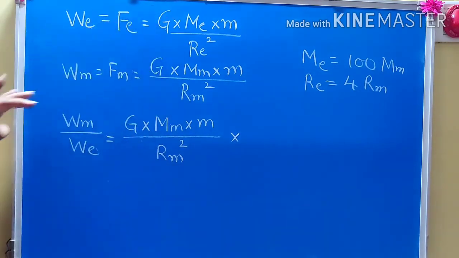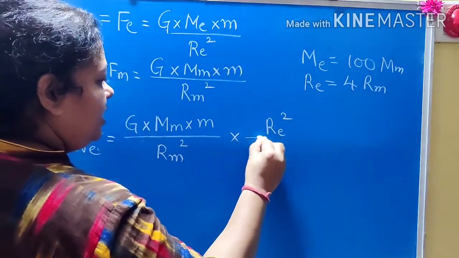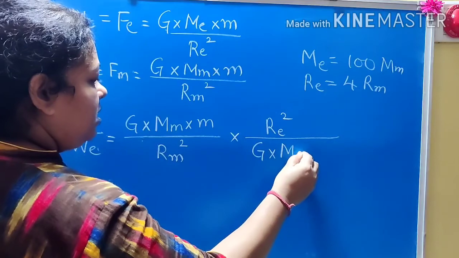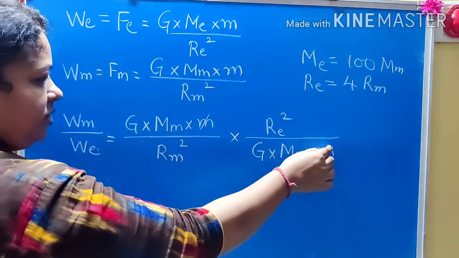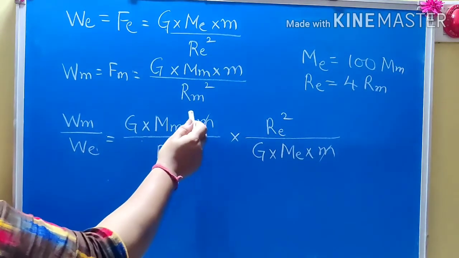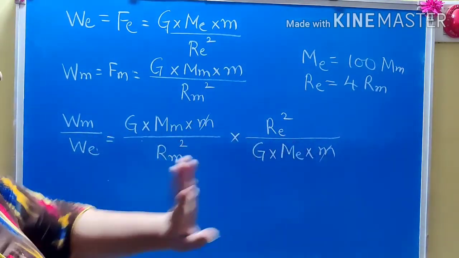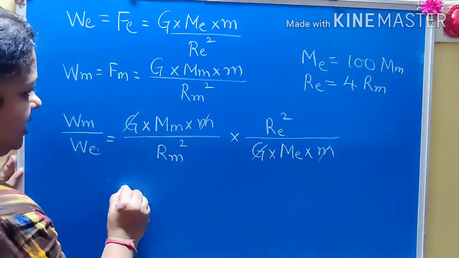So we will take the reciprocal of this, multiply by the square of the radius of earth upon capital G into mass of earth into mass of object. Now mass of object will be same everywhere and we are considering the mass of the same object. So that m will get cancelled, then G is same, so it will get cancelled.